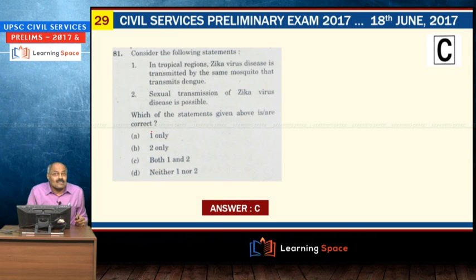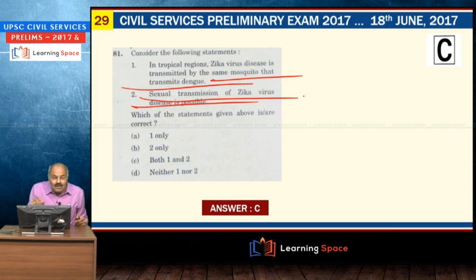Then the next one is Zika virus. I told you umpteen times Zika virus disease is transmitted by the same mosquito that transmits dengue and others also. So here first one everyone knows, sexual transmission of Zika is also possible.